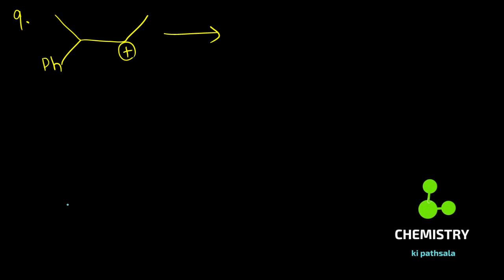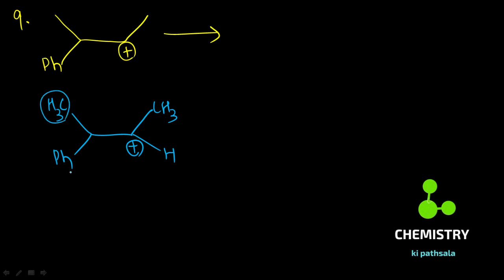In this question, what you observe here is a CH3 group, a phenyl group, and here a carbocation. This is CH3. In this case hydrogen is also there. Now you have two options, either you shift the phenyl group or you shift the methyl group. You already have an idea that if you shift the methyl group, there is formation of carbocation here. If you shift the phenyl group, the carbocation forms here.